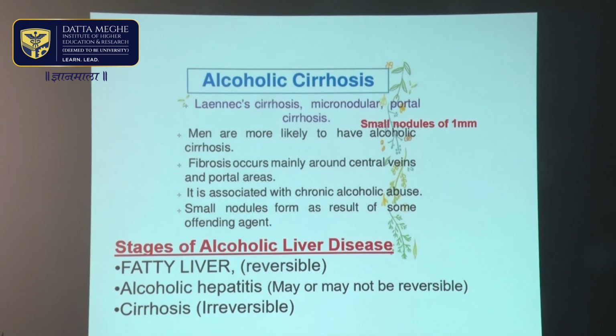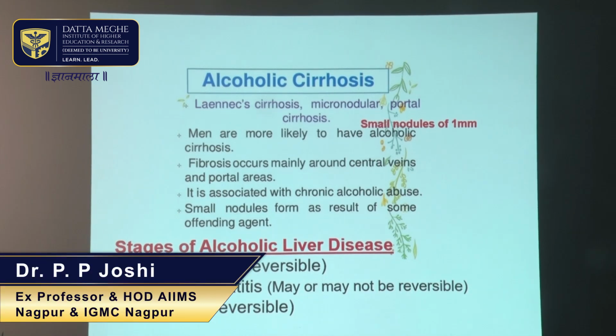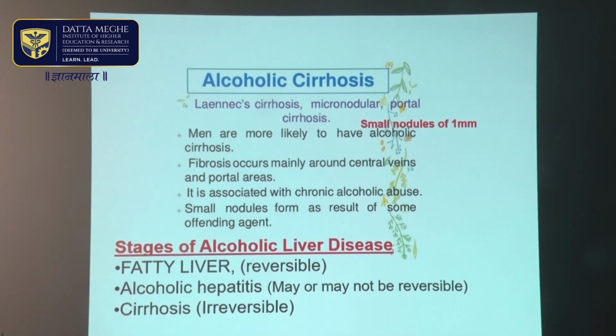There are 3 stages of alcoholic liver disease. The first stage is fatty liver, which is totally reversible. The second stage is alcoholic hepatitis, where the patient has icterus and tender hepatomegaly, which may or may not be reversible, and then cirrhosis of liver, which is an irreversible stage.